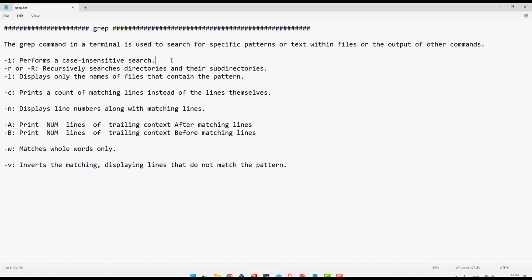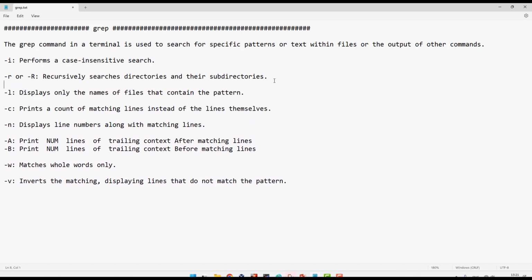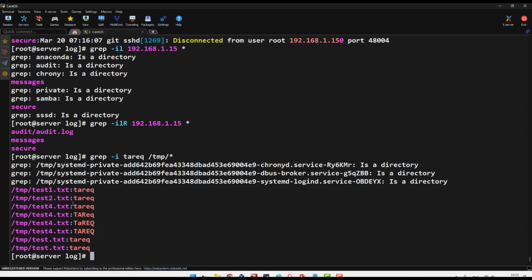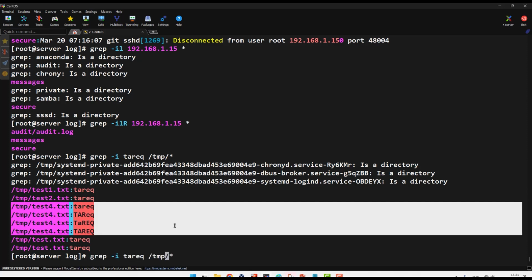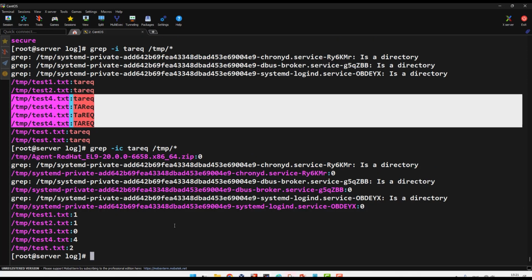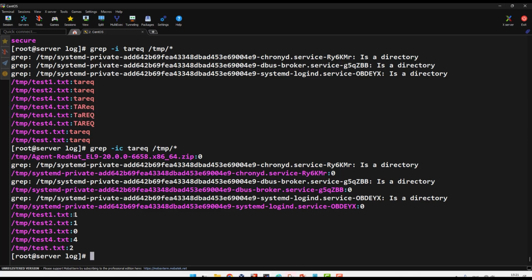We learned about -i, -r, -l, and now -c. We start with -c. For example, Tariq, I can see there are many files, so I don't want to see all the files. I want to see just the numbers. I just use -c. So it tells me inside this file Tariq exists only one time. Inside this number 2 it exists one time.